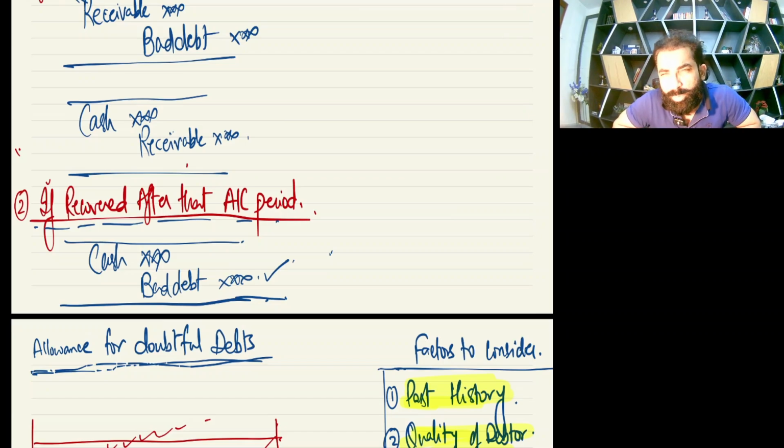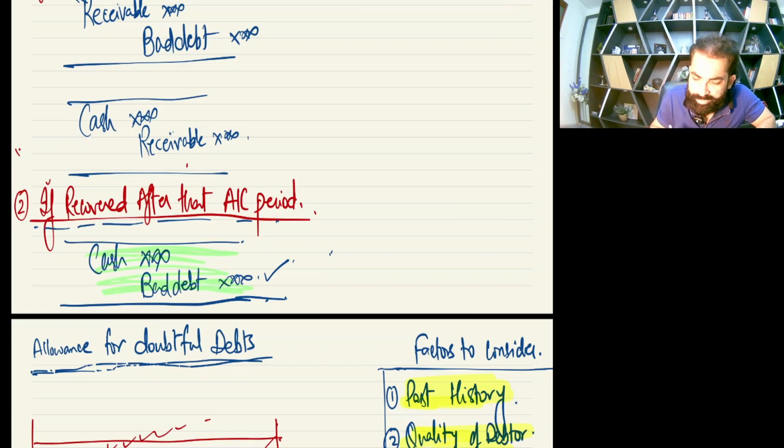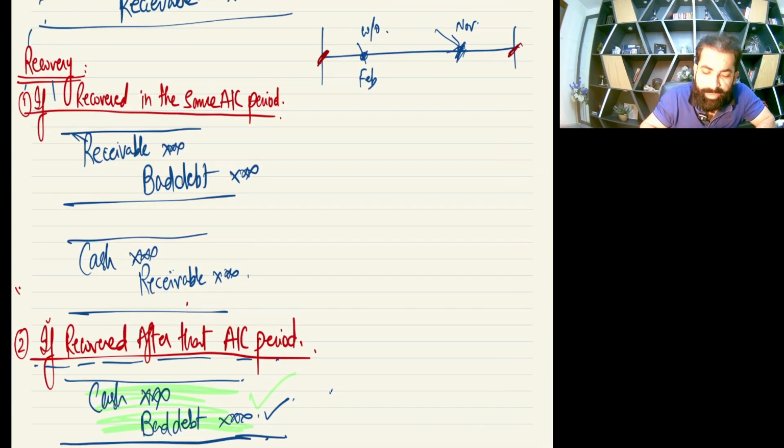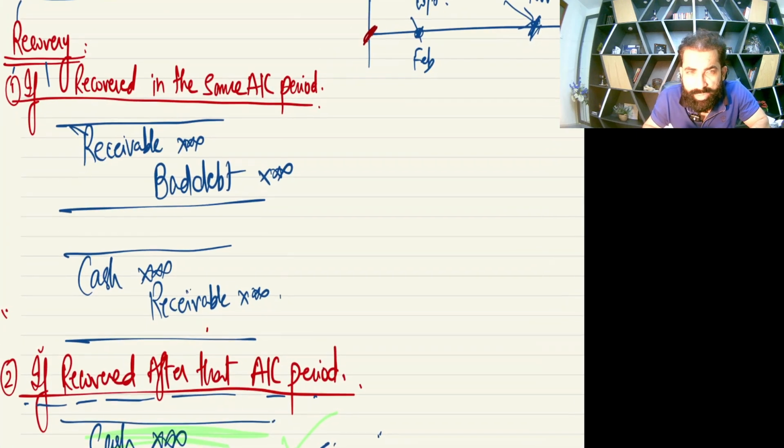Now my respected student, one very special thing: this second case is the real case. I would say this is the real entry of bad debt recovered. The real entry which you should learn is this. Why? Because in the above case, see these two entries.